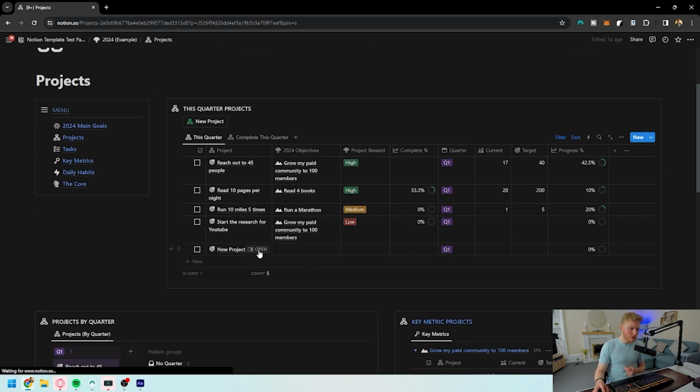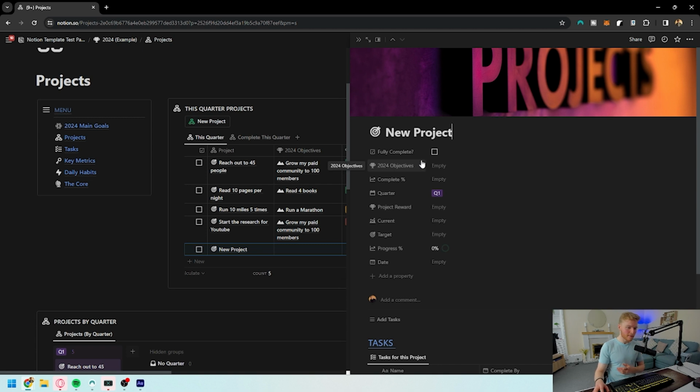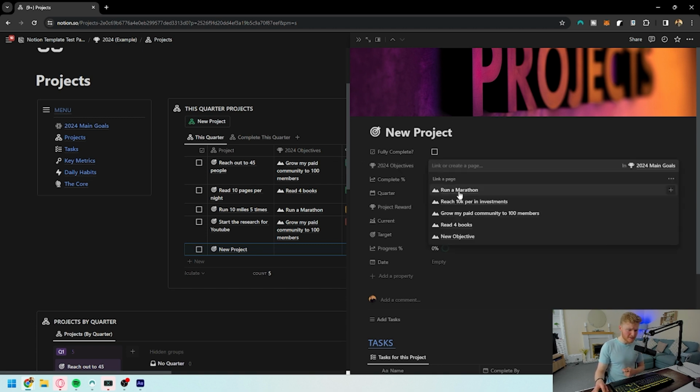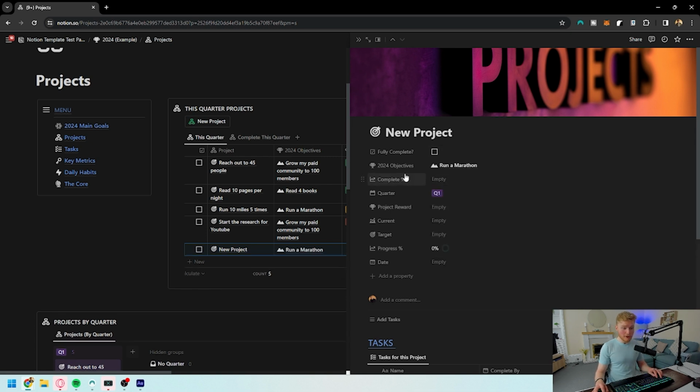If you're coming into the new project itself, you'll be able to insert some information of what you're wanting to achieve. So if this new project is related to running the marathon, we can select that project to be related to it. From here, we can see the complete percentage, which we're going to talk about a little bit later on, and which quarter we're actually wanting to do this project in.